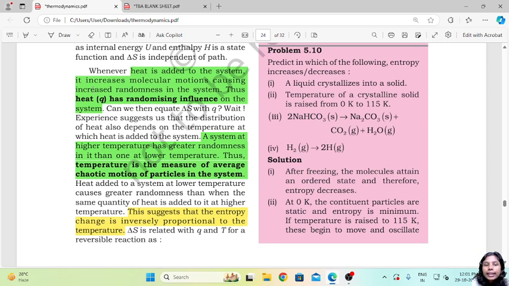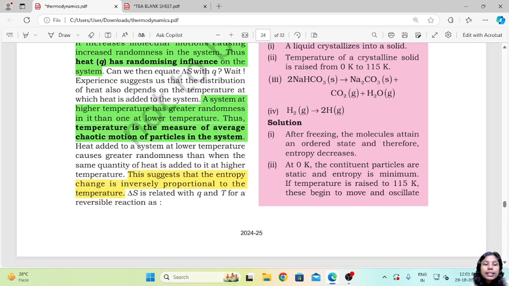Thus heat has a randomizing influence, in that it influences the system to be more random. A system at higher temperature has greater randomness than at a lower temperature. Thus temperature becomes the measure of average chaotic motion of particles in the system.